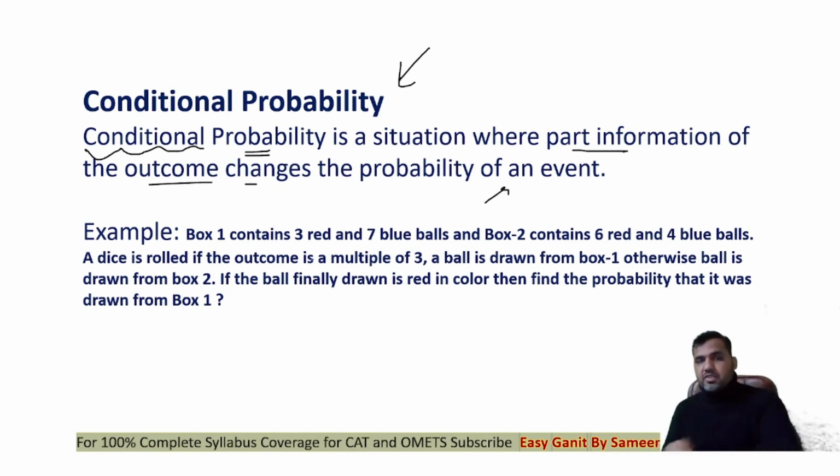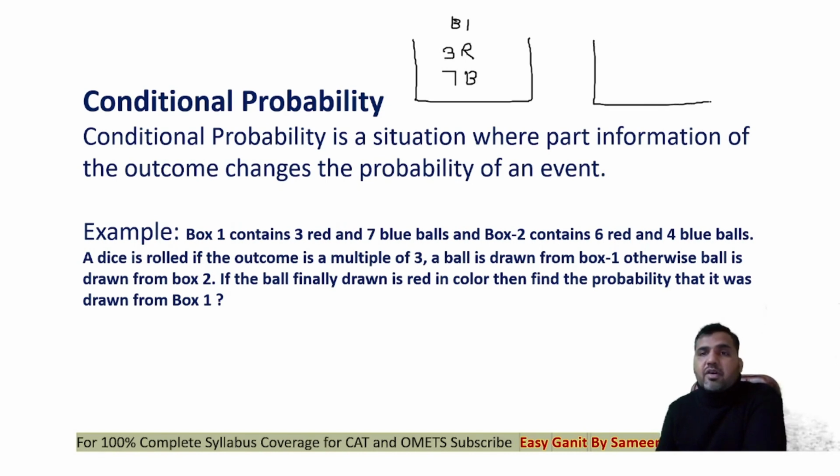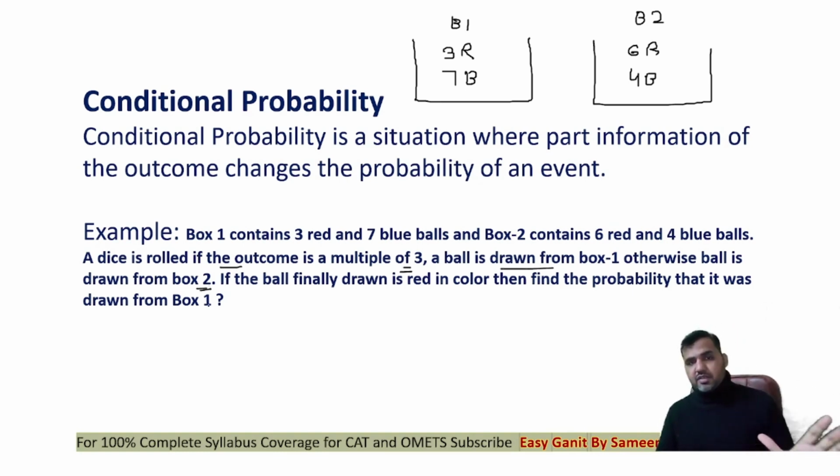For example, here in this question, look at it. This is exactly similar to the question that we were discussing in the previous slide. We have a box 1, in which we have 3 red and 7 blue balls. Then we have a box 2, in which we have 6 red and 4 blue balls. The question says a dice is rolled; if the outcome is a multiple of 3, a ball is drawn from box 1, otherwise a ball is drawn from box 2, which is exactly similar to the previous question.